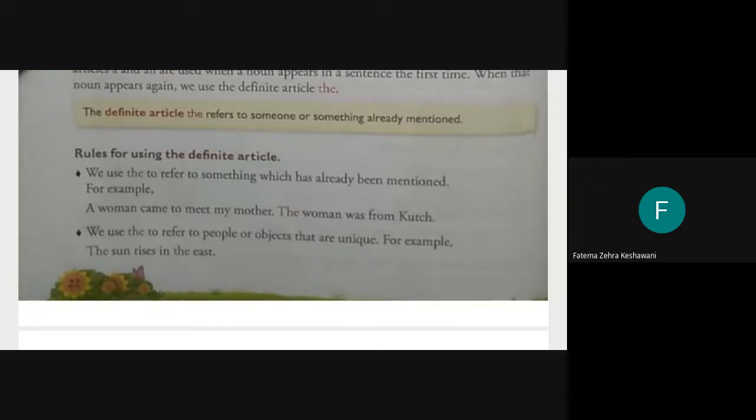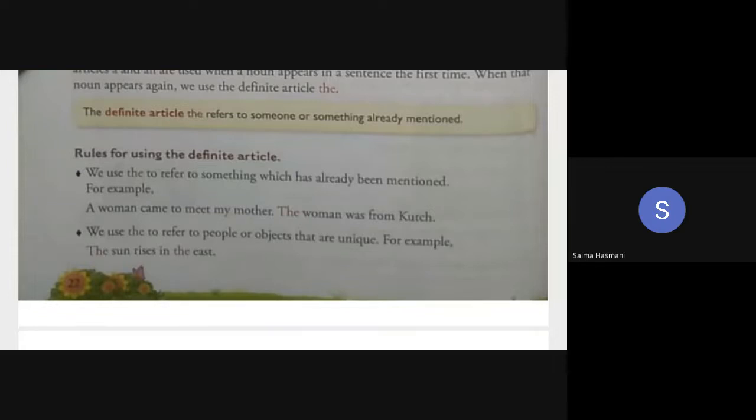But in the second clause of the same sentence, what can you see? The woman. Now, why are we using the article the over there and not the article a? Because we are talking the second time about the woman. Right, absolutely right. We are using the noun for the second time in the second clause, the second simple sentence. The noun is being repeated. That is why the rule that we just read says we use the to refer to something which has already been mentioned. So is the first rule clear to everyone?